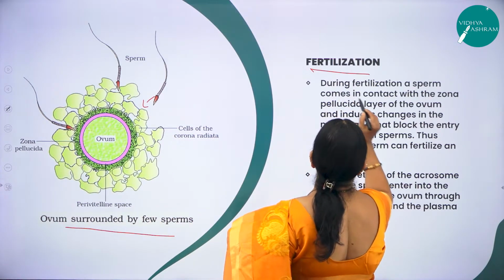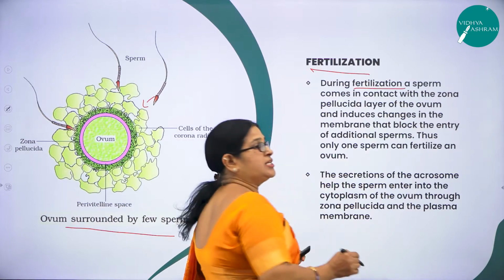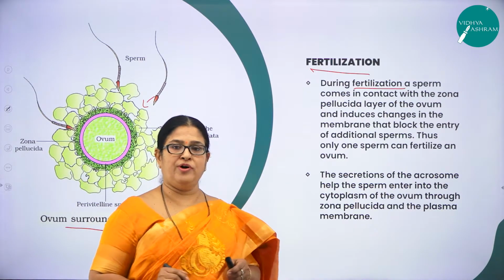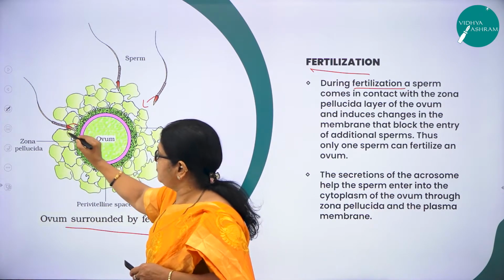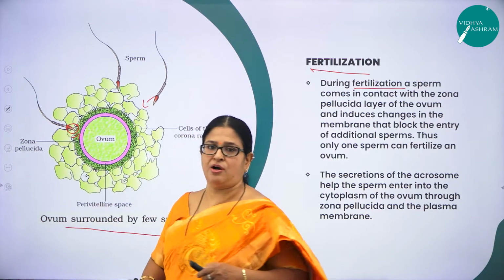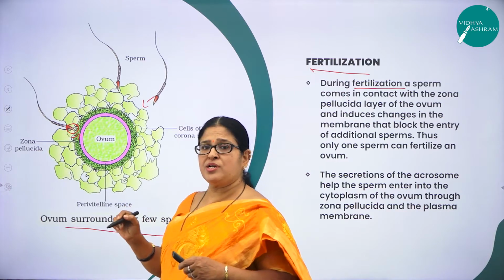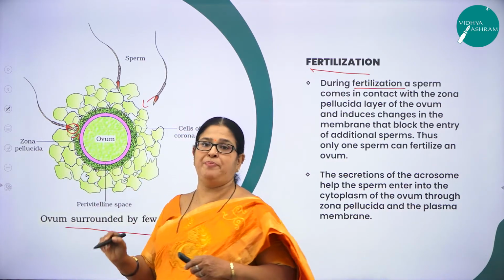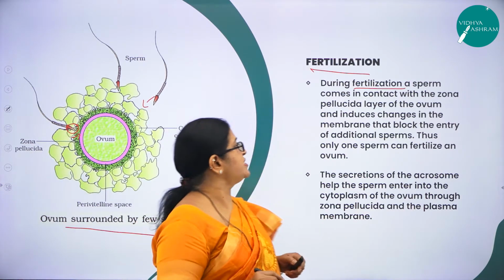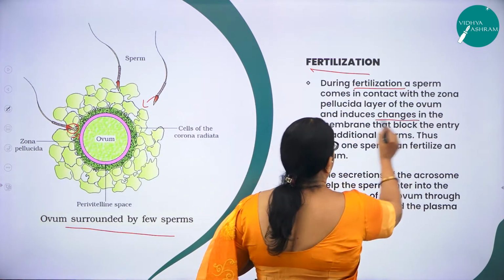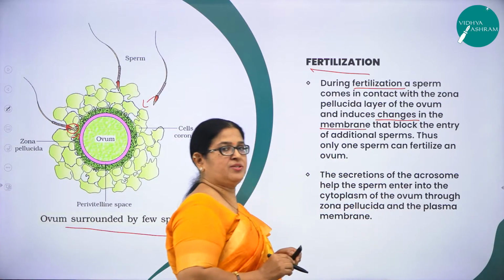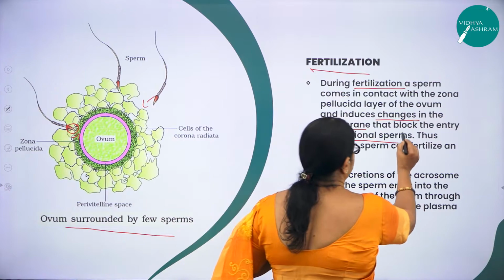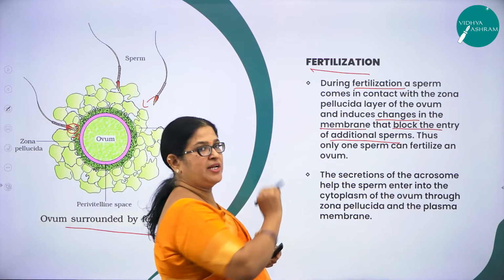So during fertilization, a sperm comes in contact with the zona pellucida of the ovum, and because of this entry of the sperm towards the zona pellucida, you can see some changes happening. Changes in the membrane take place on the ovum so that it can block the entry of additional sperms.